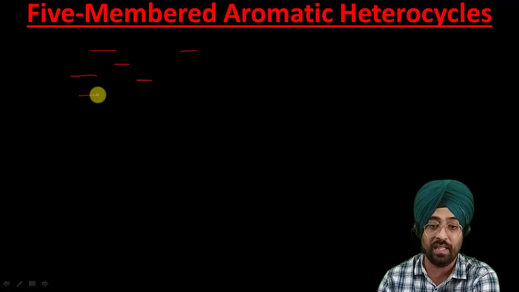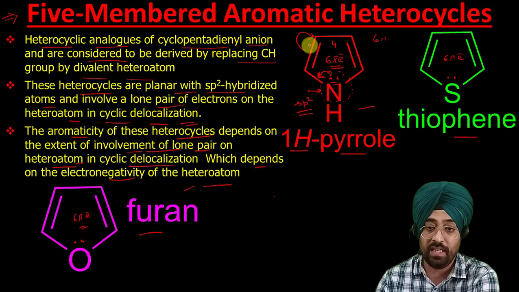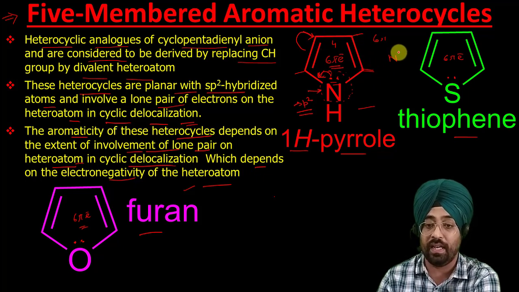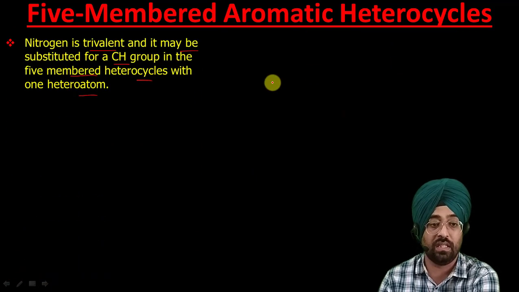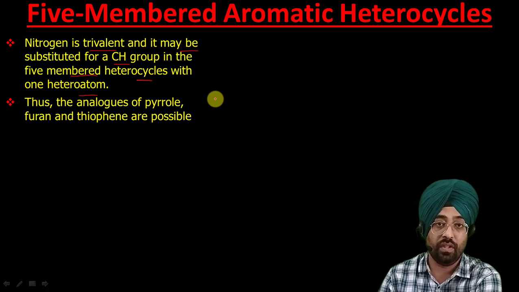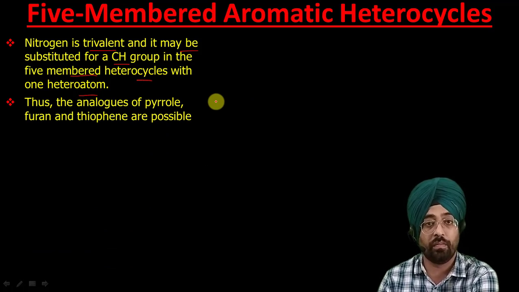So what it says is that these CH positions can further be replaced by nitrogen. So we have those structures also in which these positions of carbon are substituted by other heteroatoms.